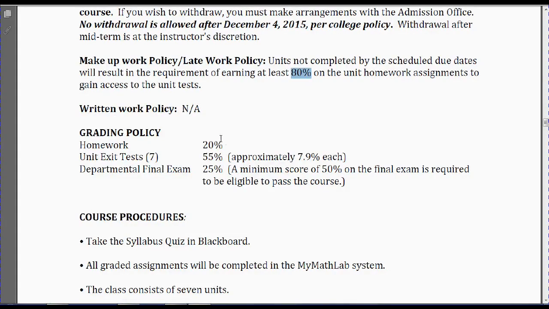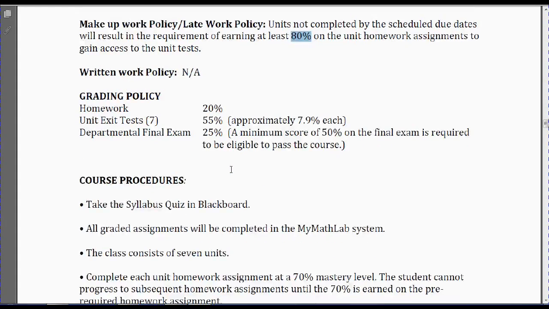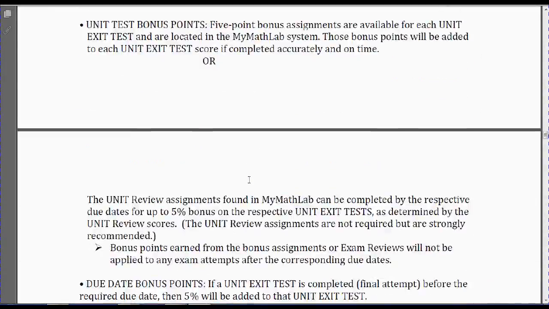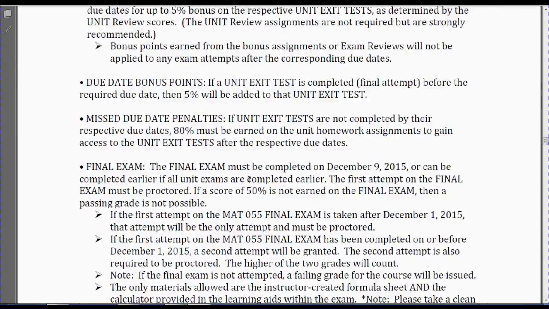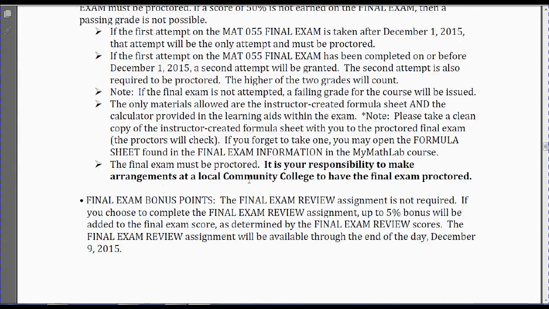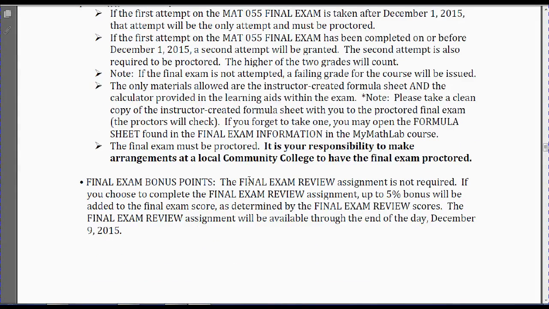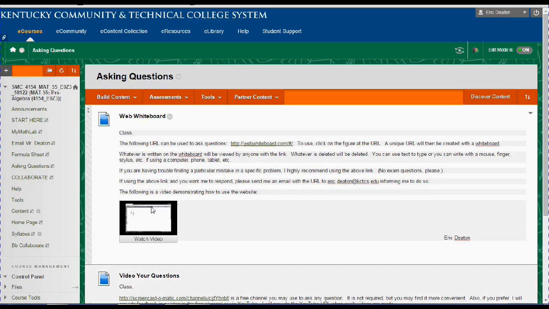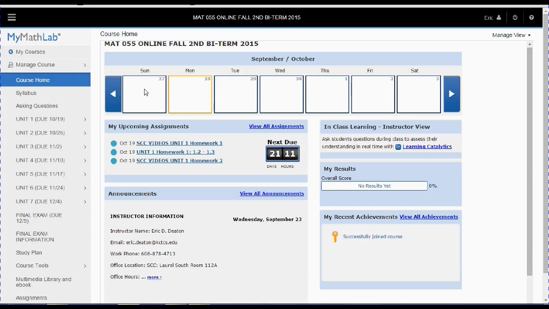This is a breakdown of the course, and this is how the class is set up. I'm actually going to go through this by reviewing the MyMathLab classroom, so that's what I want to do right now. I'm going to go to MyMathLab, and this is how the class is going to look when you register and when you enter the course.